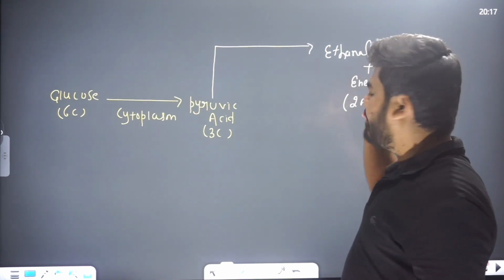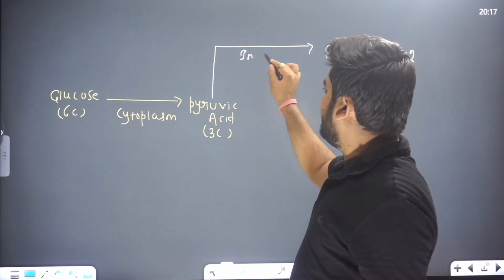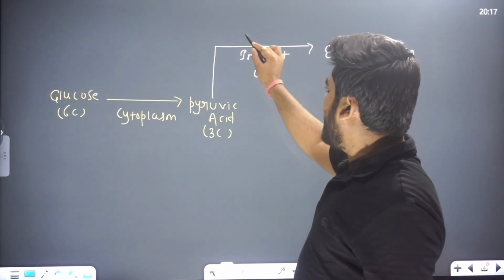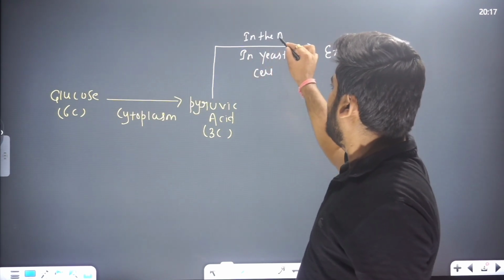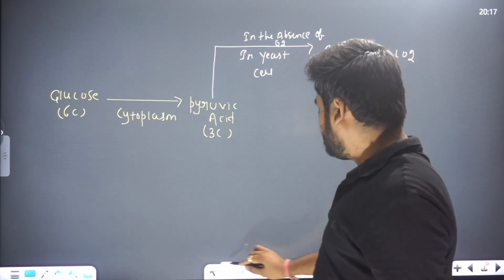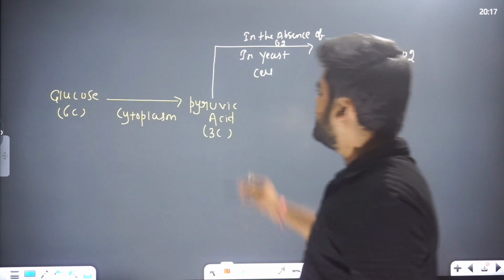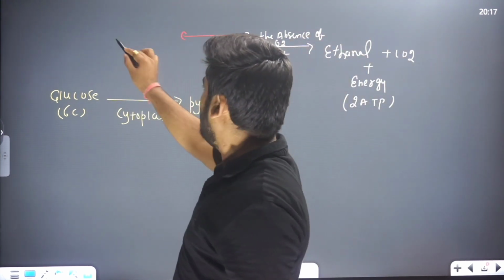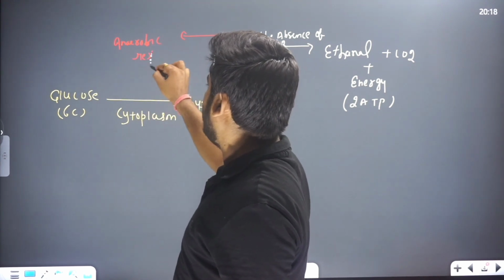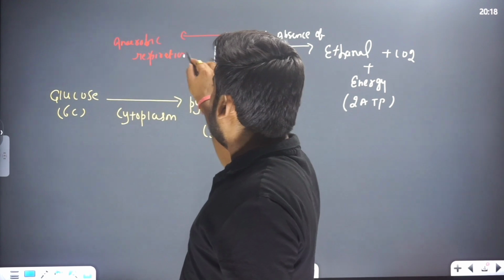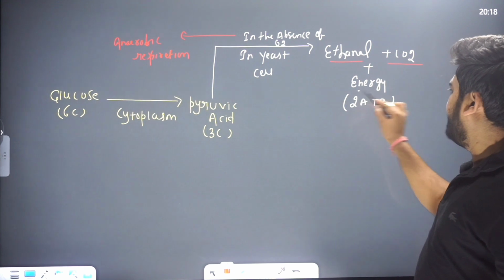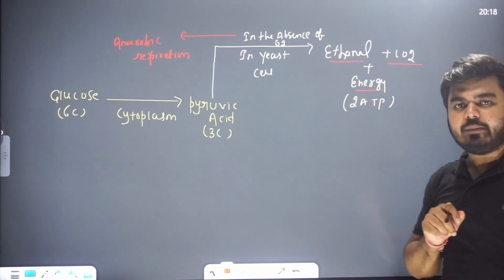This pyruvic acid forms ethanol in yeast cells, in the absence of oxygen. So this process occurs in the absence of oxygen, and this is called anaerobic respiration. So the first product of pyruvic acid is ethanol, carbon dioxide, and here 2 ATP molecules are released.